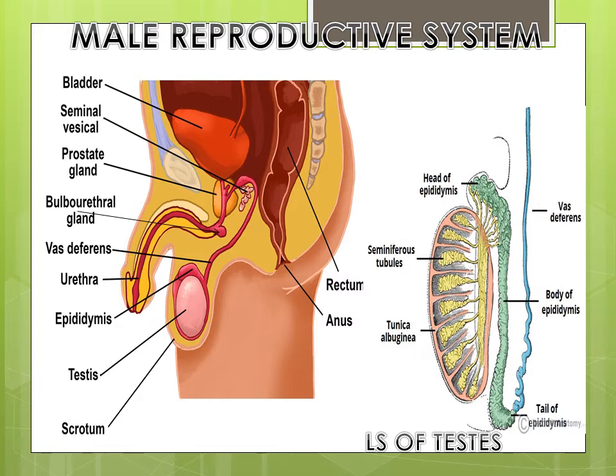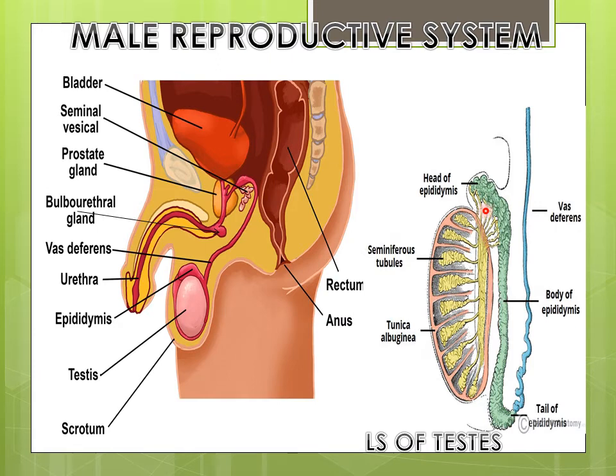The sperm producing cells or the seminiferous tubules, they keep multiplying and they produce sperms. The mature sperms pass into a small network of tubules. From the network arise about 12 to 14 ducts, which are called efferent ducts, which join a small tubular knot. This is a small tubular knot, which is called the epididymis. They fit like a cap on the upper pole of the testis.